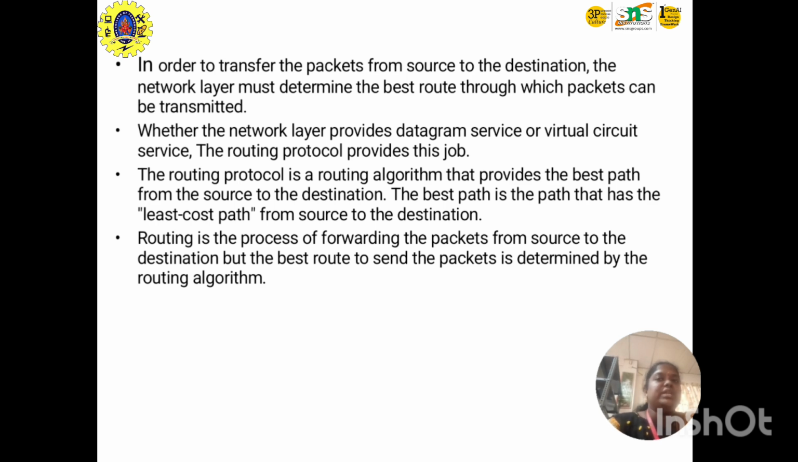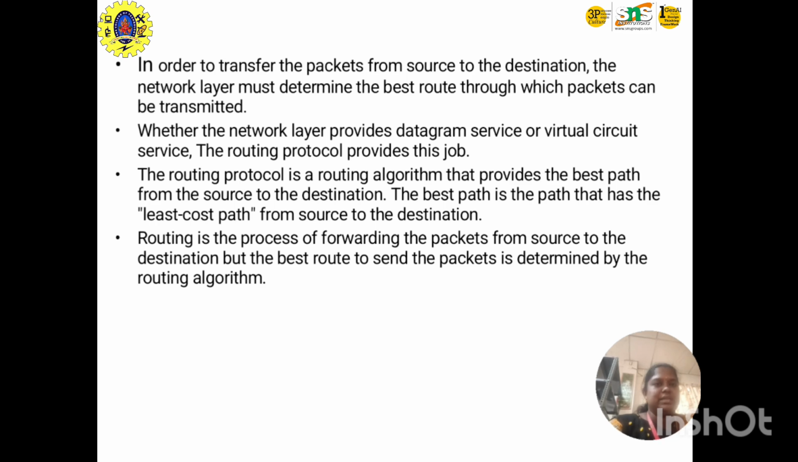The network layer only knows what kind of packet will traverse this kind of link or this kind of route. Likewise, the network layer only shows the best route to the packet for transmitting the data packets. And the network layer provides datagram services or virtual circuit services. The routing protocol provides this job. A routing protocol is a routing algorithm that provides the best way from source to destination.